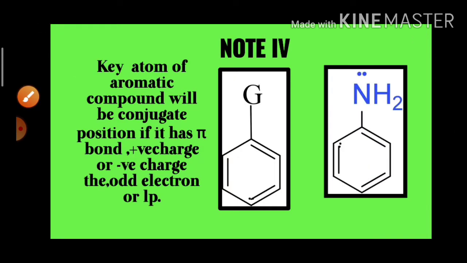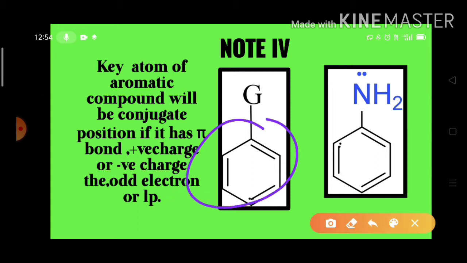Now we go for the fourth point. A key atom of the aromatic compound will be a conjugate position if it has a pi bond or positive charge or negative charge, or the odd electron or lone electron pair. Look here, this is the aromatic benzene ring. Benzene ring means nothing but aromatic ring. And this G is the group or atom that is attached directly to the benzene ring.